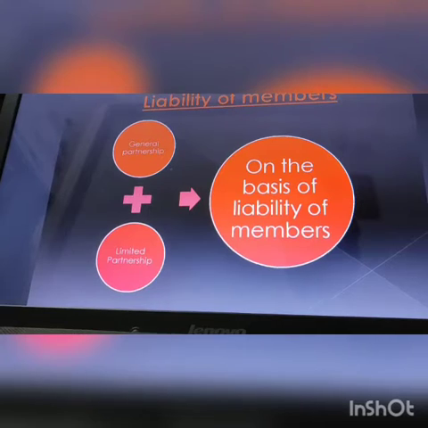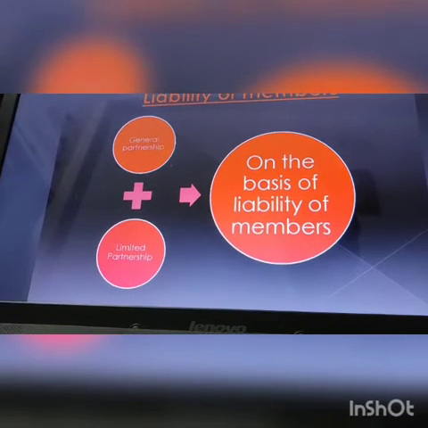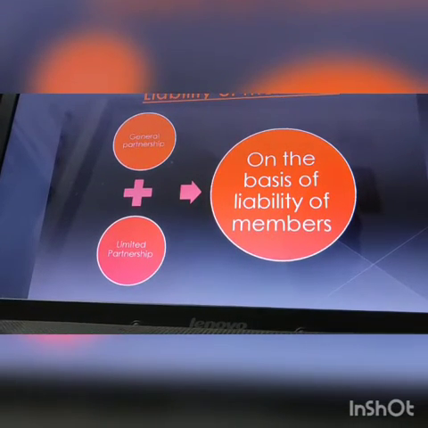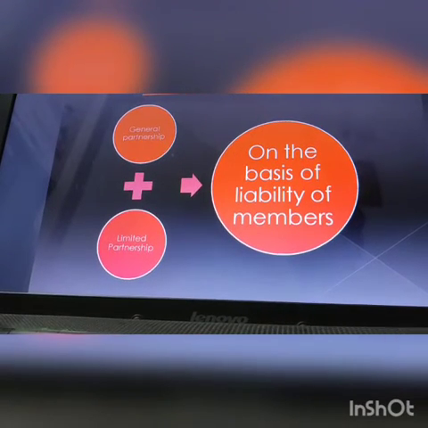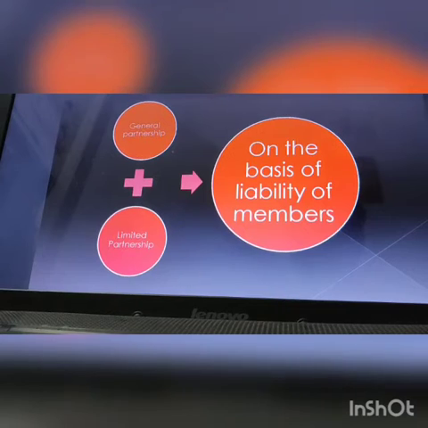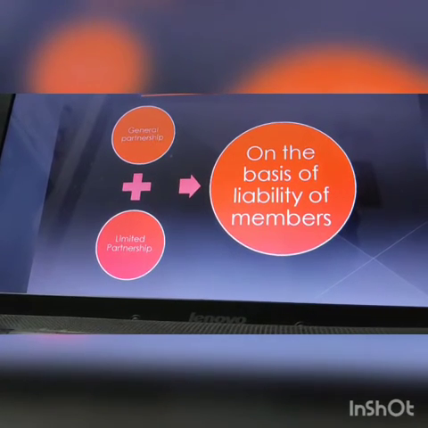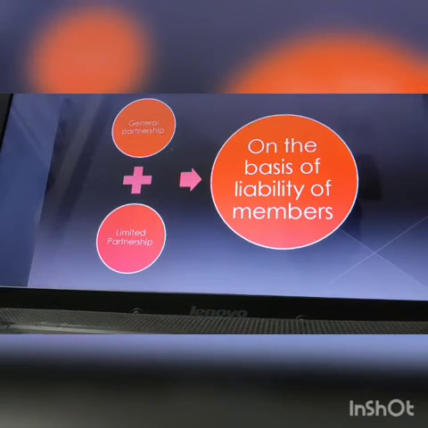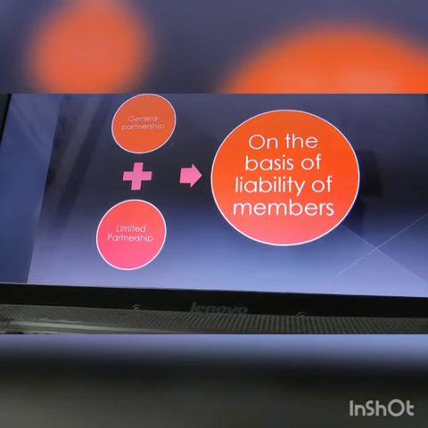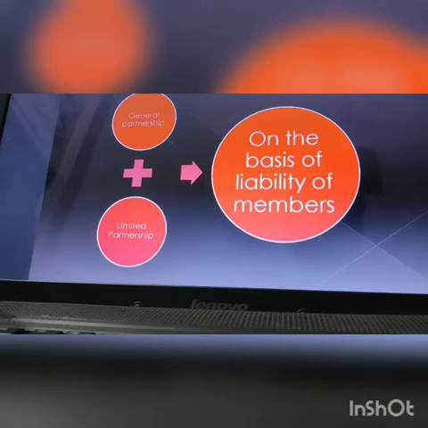Just say, for example, partner A, whose liability is limited to the extent of their share in the partnership firm, then it is known as limited partnership, and it was introduced by the Limited Partnership Act 2008.